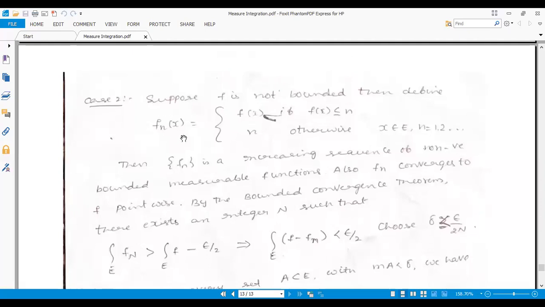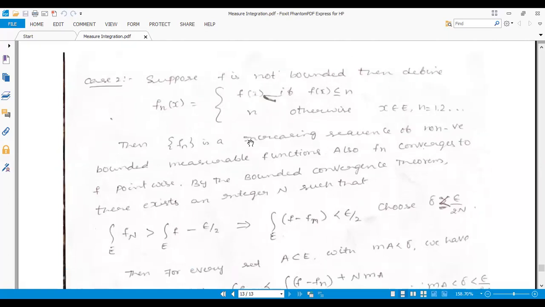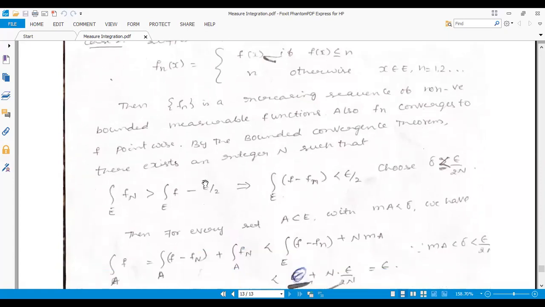Here we can choose Fn of x equal to F of x if F of x is less than or equal to n, and otherwise equal to n, for x in the measurable set and n running from 1 onwards. Here, Fn is an increasing sequence of non-negative bounded measurable functions, and Fn converges to F pointwise, at each point.